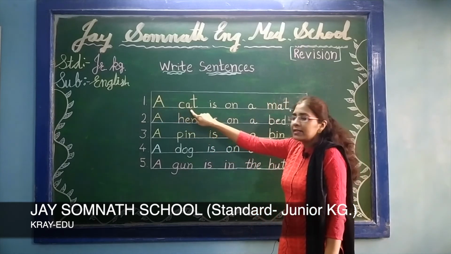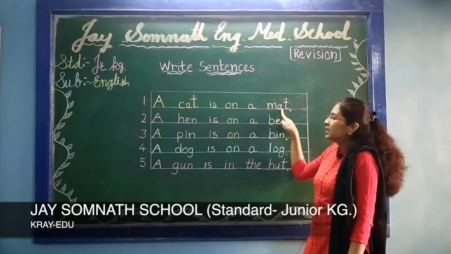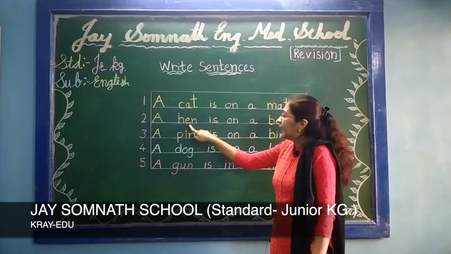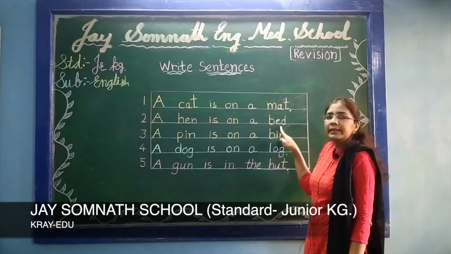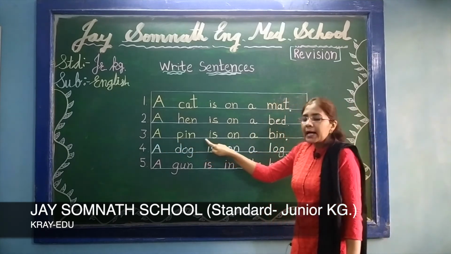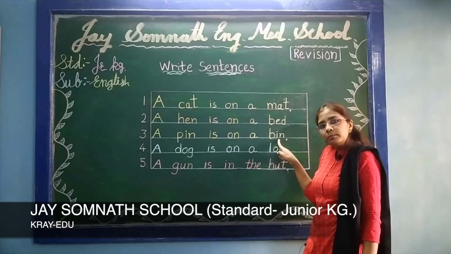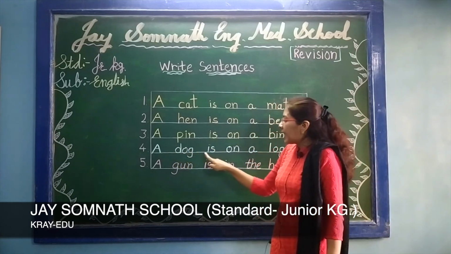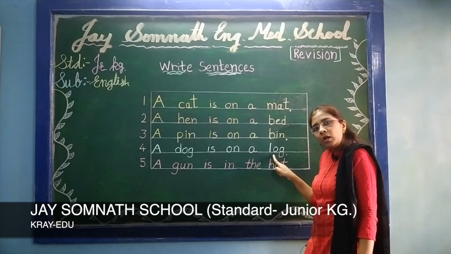A, C-A-T, cat. I-S, is. O-N, on. A, M-A-T, mat. And full stop. A, H-E-N, hen. I-S, is. O-N, on. A, B-E-D, bed. Full stop. A, P-I-N, pin. I-S, is. O-N, on. A, B-I-N, bin. Again put full stop. A, D-O-G, dog. I-S, is. O-N, on. A, L-O-G, log.